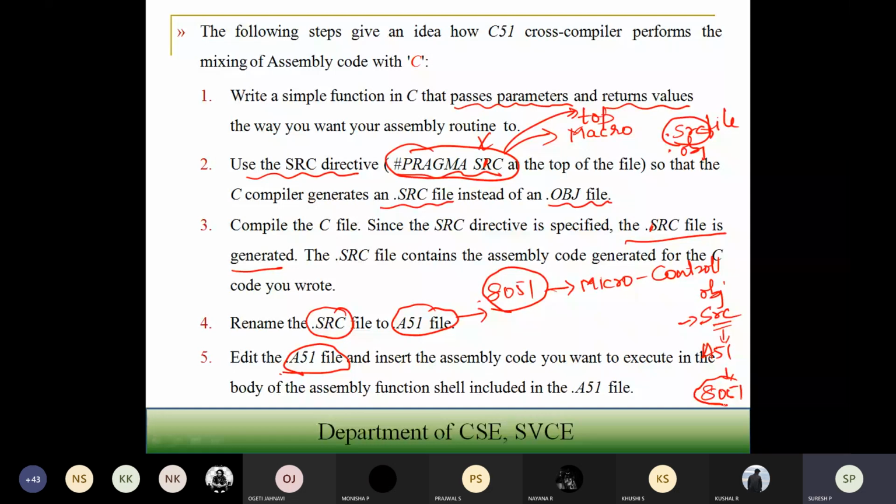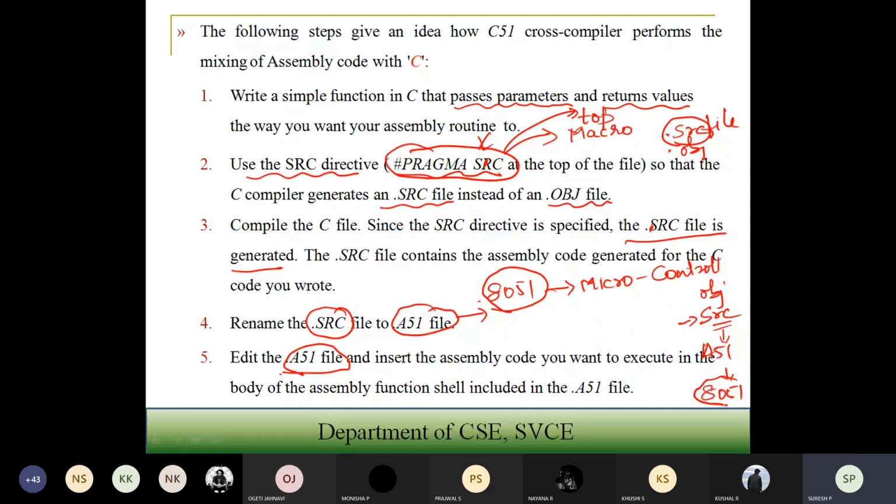The normal compilers are generally called native compilers. So what do you mean by a native compiler? A native compiler is nothing but one which generates the machine code for the same machine on which it is running. Native, as the name tells, is native. So when it is native, it is going to generate the machine code for that particular processor only, that processor itself.